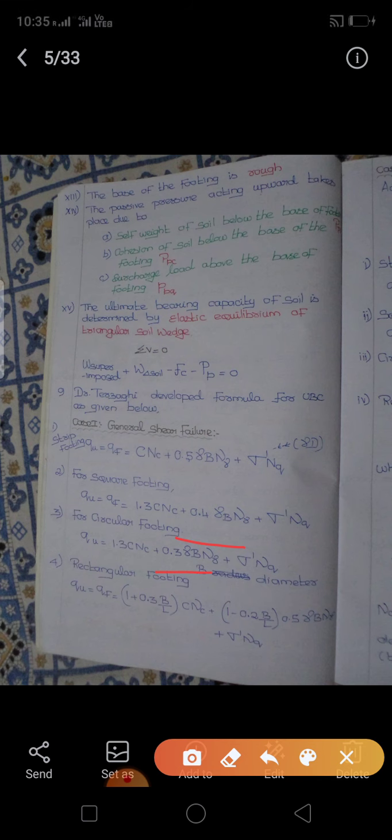For the rectangular footing, the 1.3 is changed to 1 plus 0.3 B upon L, times cNc, and in place of the 0.3 we use 1 minus 0.2 B upon L, times 0.5 gamma B N gamma, plus sigma dash Nq. These are the formulas for the general shear failure.